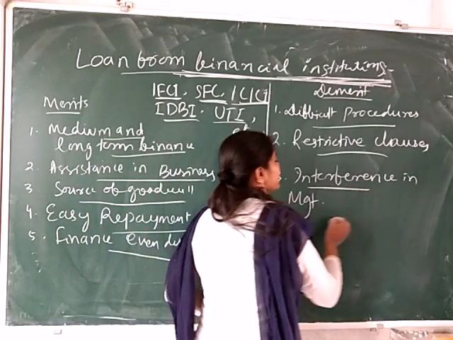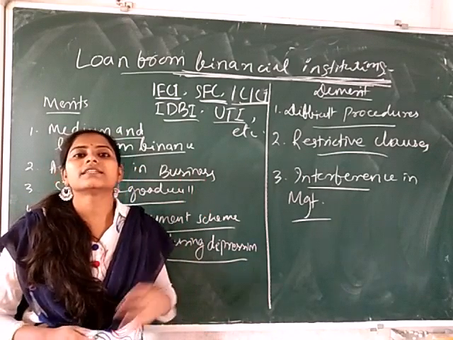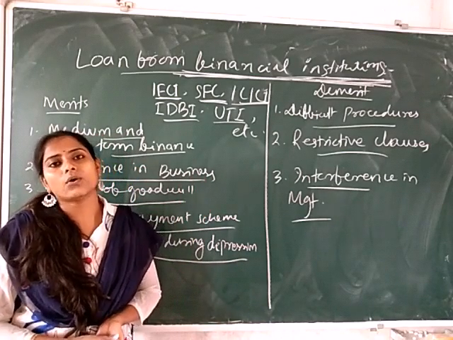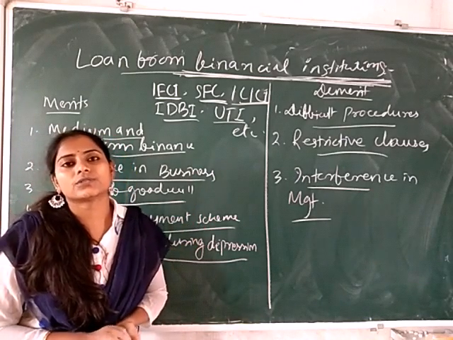And the last is interference in management. As they provide loans to the company, these institutions also interfere in the management of the company. So these are the concepts related to the loan from financial institutions.